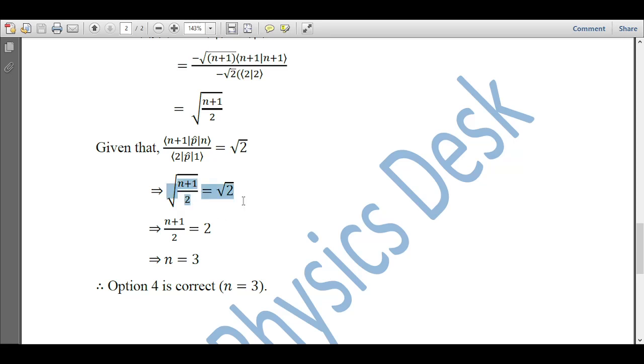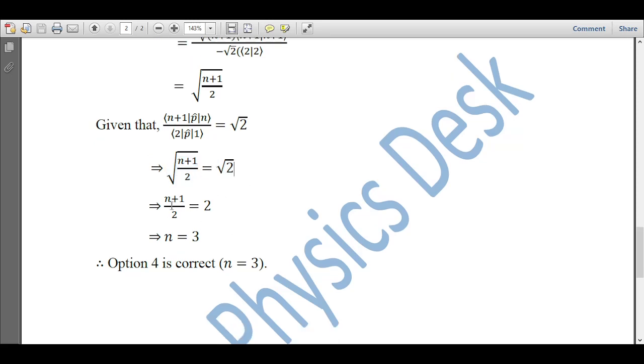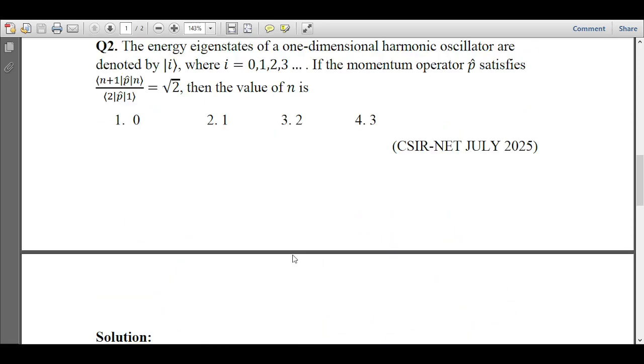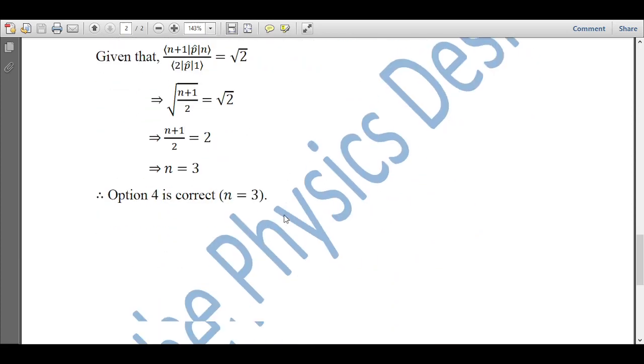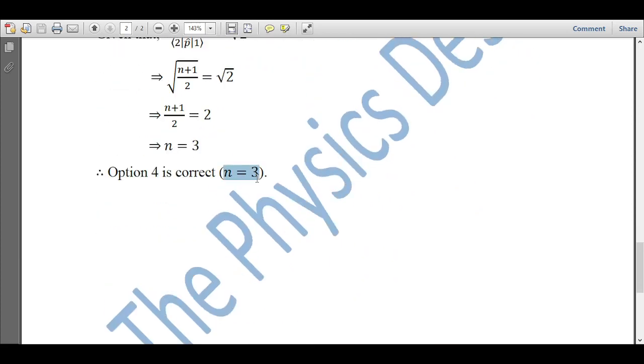Then we squared both sides and got n plus 1 by 2 is equal to 2. After some simplification steps we finally got the answer n equal to 3, which is given in option 4. So option 4 is correct here, and the correct value of n is 3.